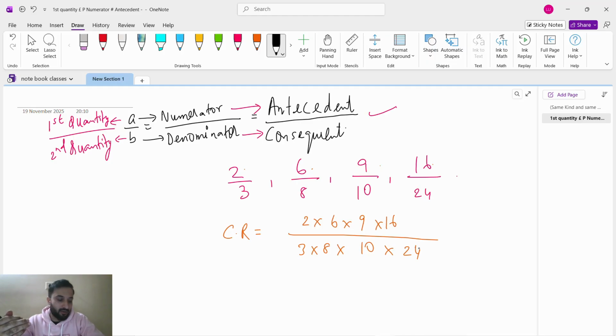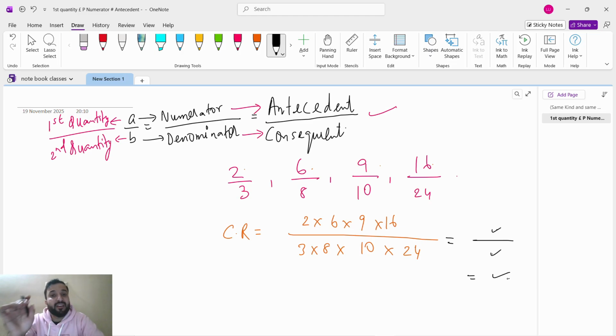But don't become Chacha Chaudhary and take out the calculator, multiply 2 into 6 into 9 into 16, write it in the numerator, then 3 into 8 into 10 into 24 and write it in the denominator. Like that you will not get the answer, because we know that a ratio should be in simplest form. So after multiplying these, you have to simplify again, then you will get the final ratio.